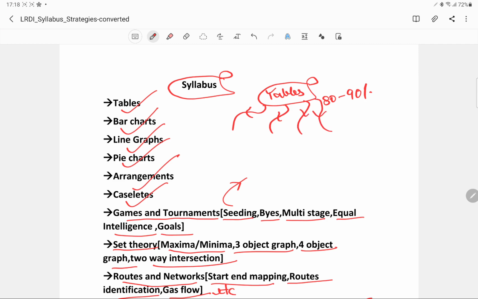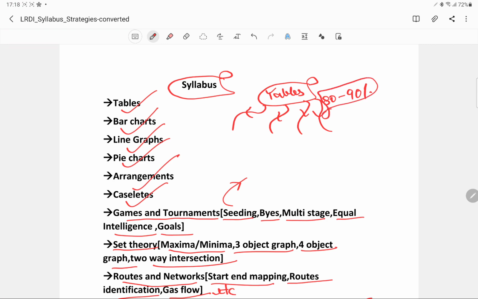So you could have partial caselets, a commutative table, simple tabular instructions, formula based questions and all that stuff. I could see that 80 or 90% of questions you could classify into certain subcategories.